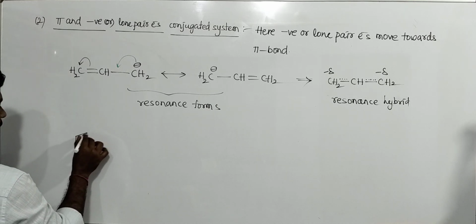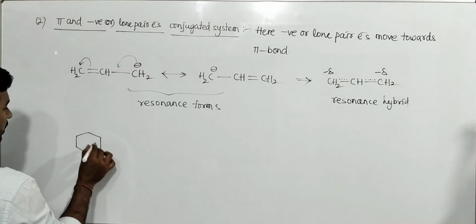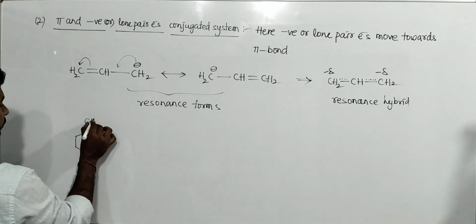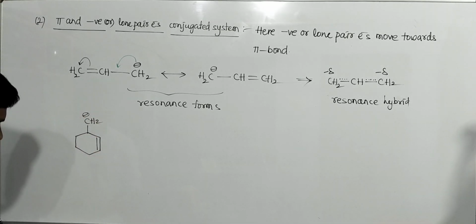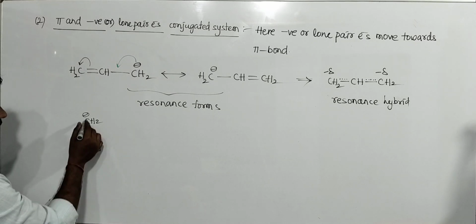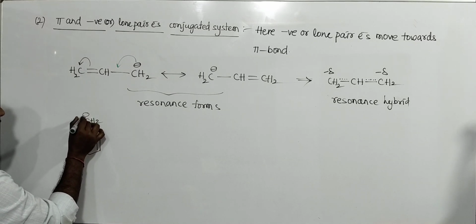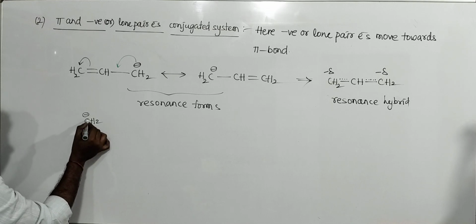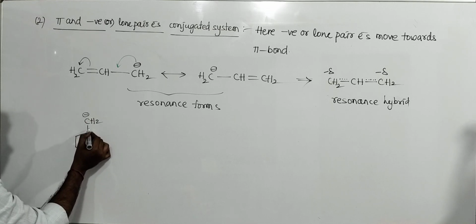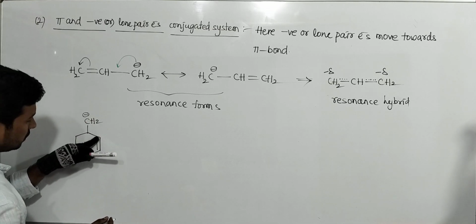Or we can say another example, we can give many examples, but I am writing only a few, like this. Here also negative charge and pi bond are in conjugation. Pi, negative charge, sigma, this is not.